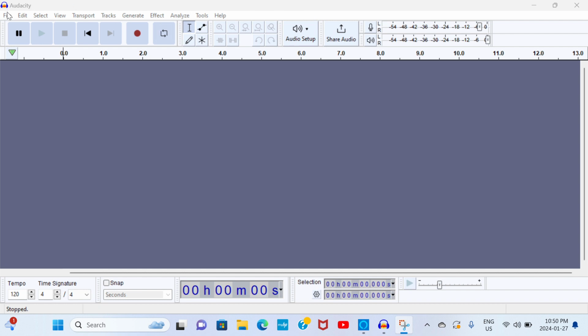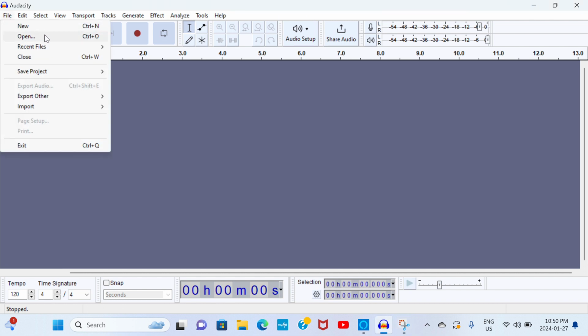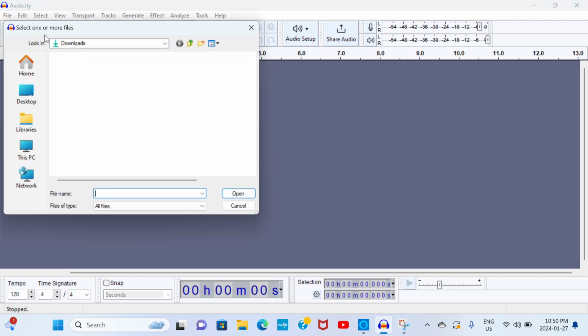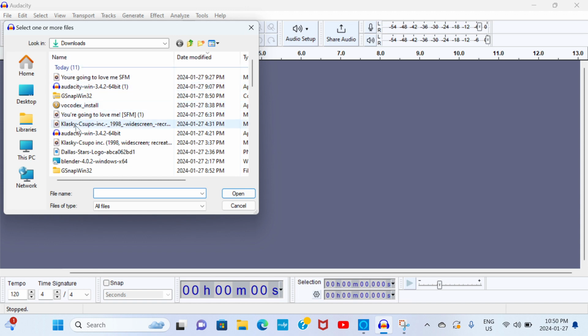So let's start. First, let's go on Audacity to File, then press Open File. Then you can find any file you want. I'm gonna use Klasky Supo for an example. Now I have to press Open.